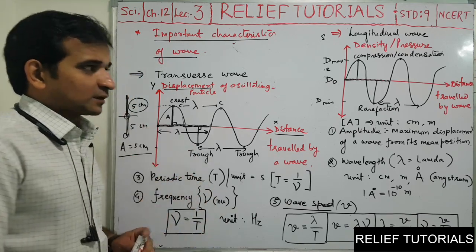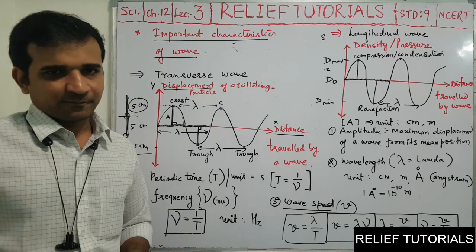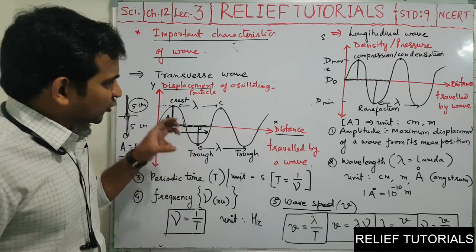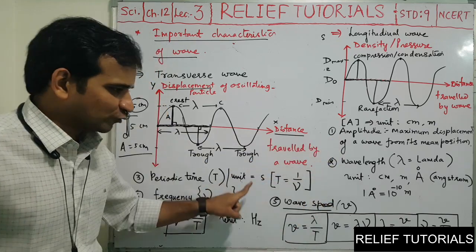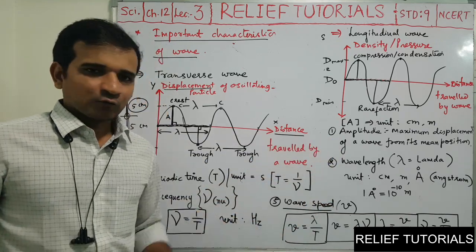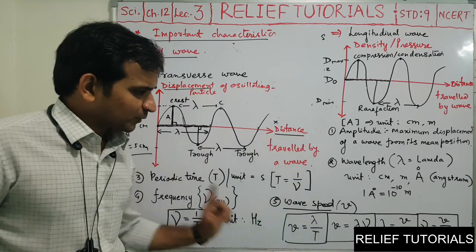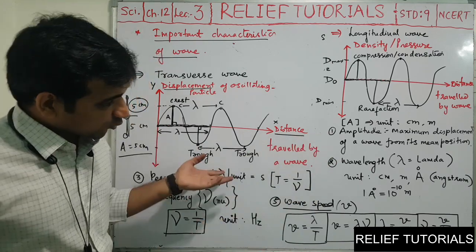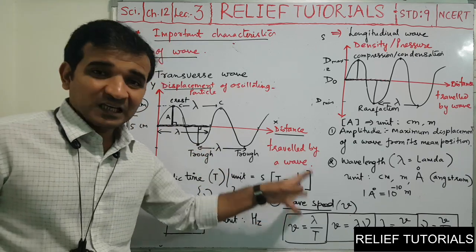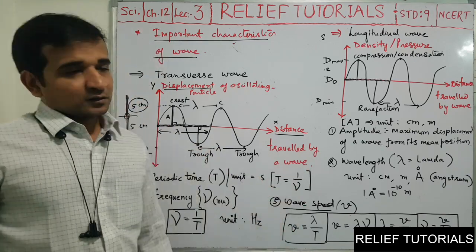So please watch these lectures again and again. Please try to make the note of each and everything. Try to write the definition of these words, their units, symbols, formulas. Once you go through these, once you complete this, then only you go for the next lecture. Otherwise, in the next lecture, you will be confused about this speed and lambda and T and nu.